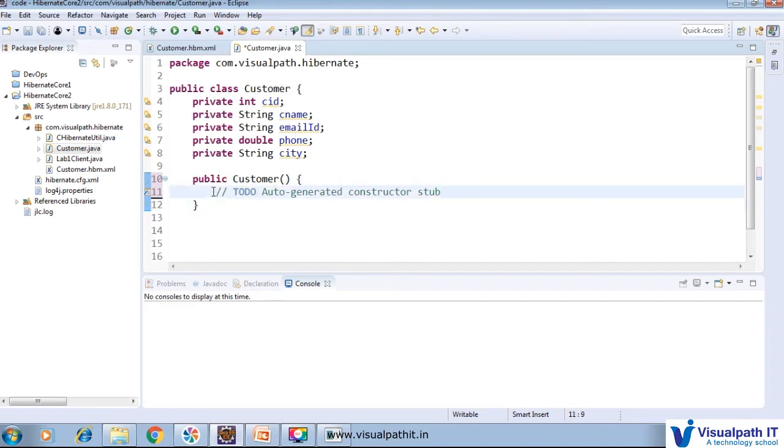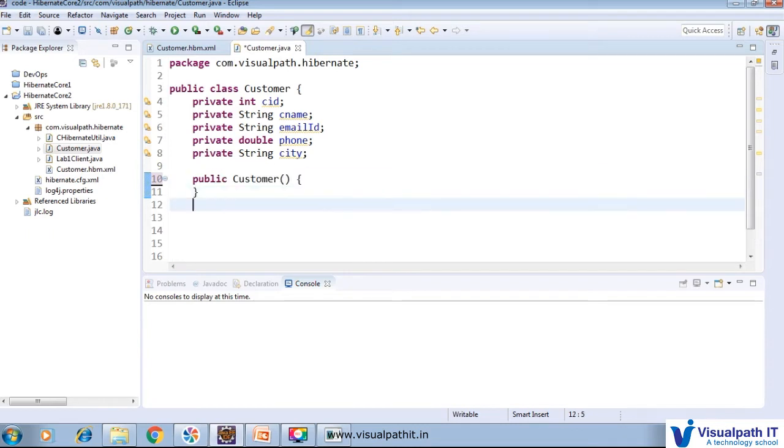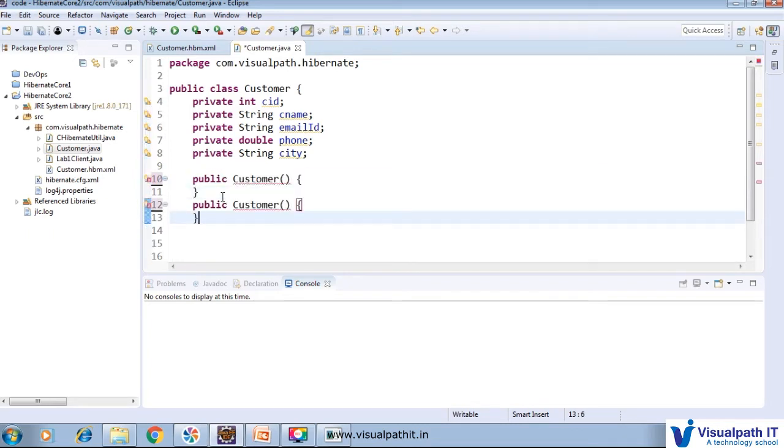And we need one parameterized constructor also. So all the fields other than this one, which we are going to use as a primary key. The primary key we do not create, as I already explained. Hibernate is responsible to generate a primary key automatically, so we are not going to deal with the primary key.